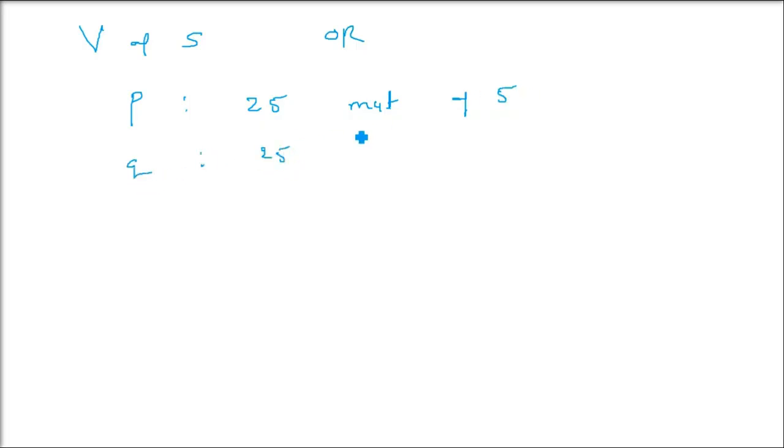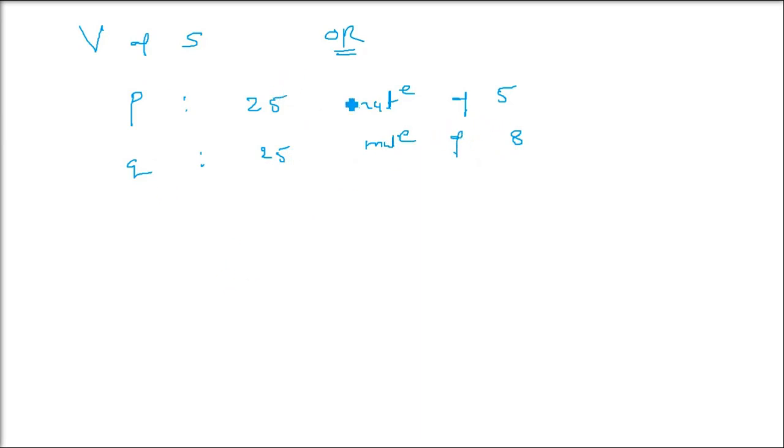Q is 25 is a multiple of 8. Now we have these two statements. Let us check the validity of the statement with "or": P or Q, is it true or not? When we combine this, 25 is a multiple of 5 or 8. You can combine it like this.